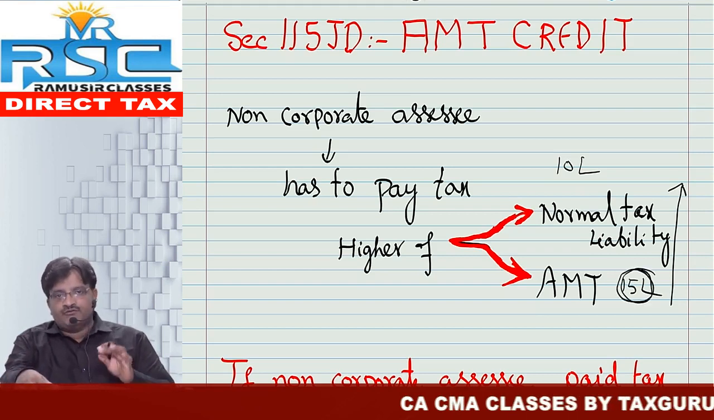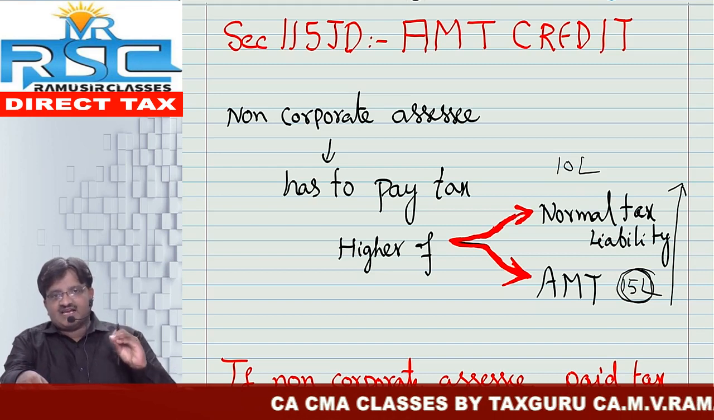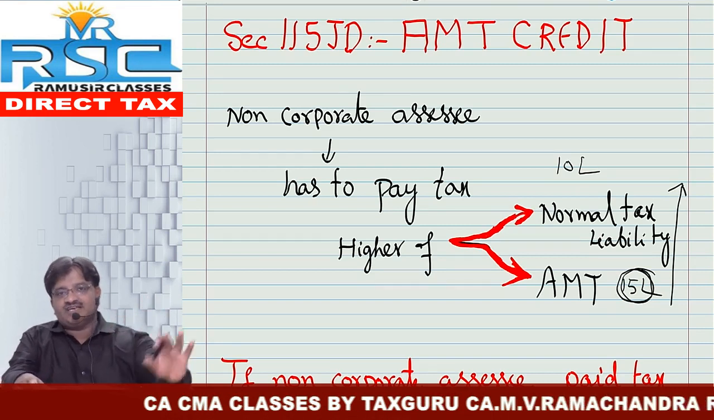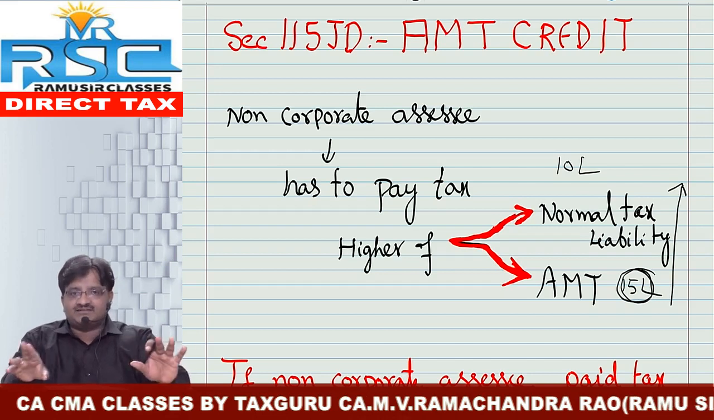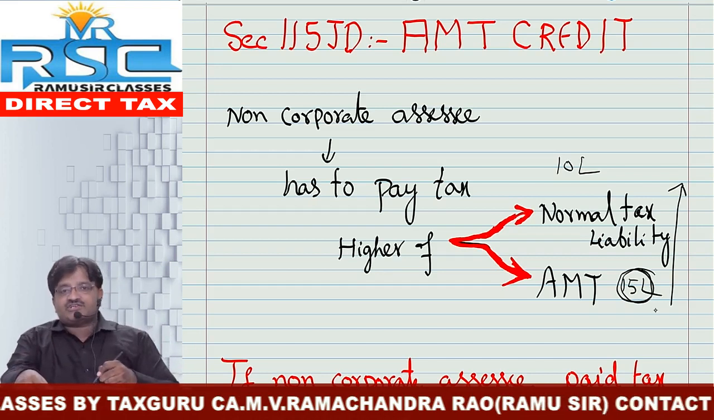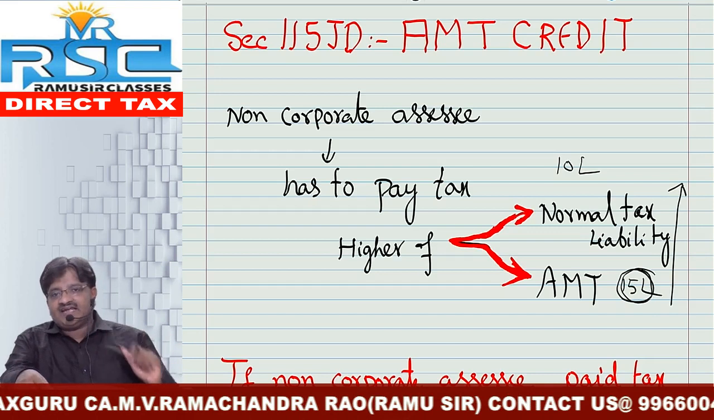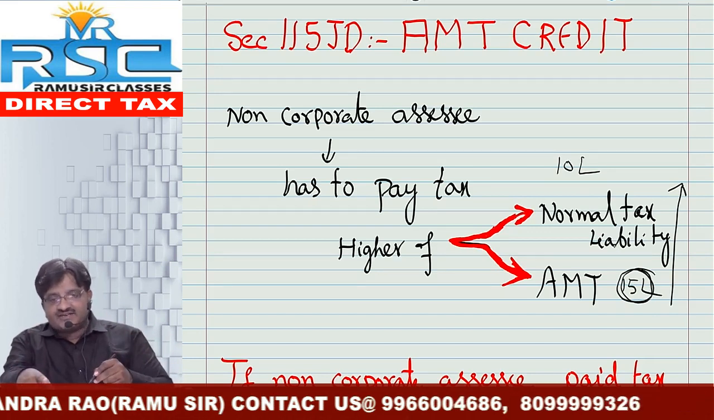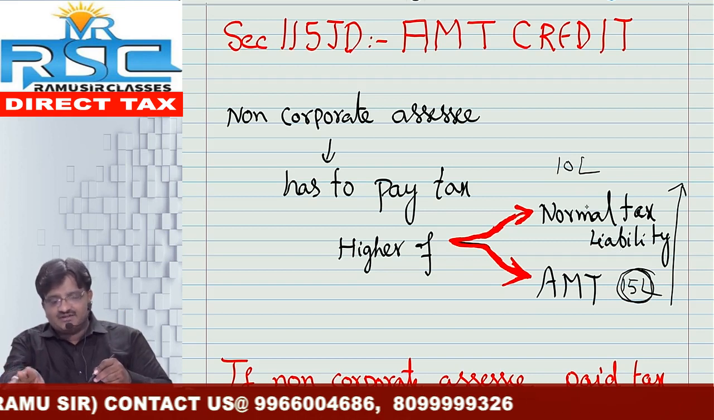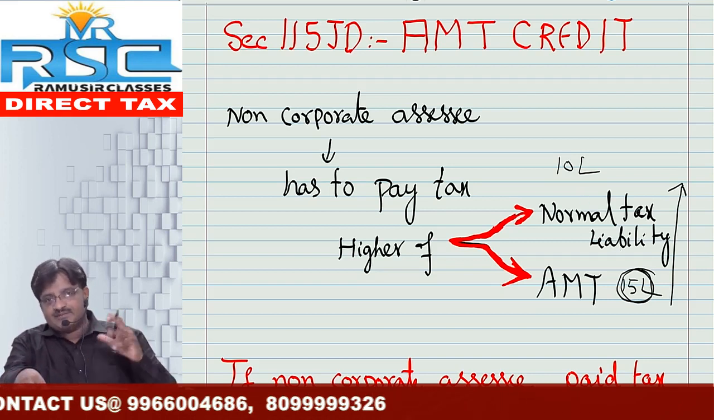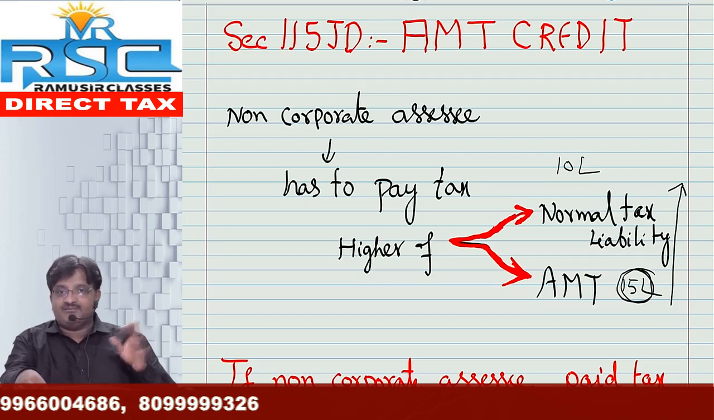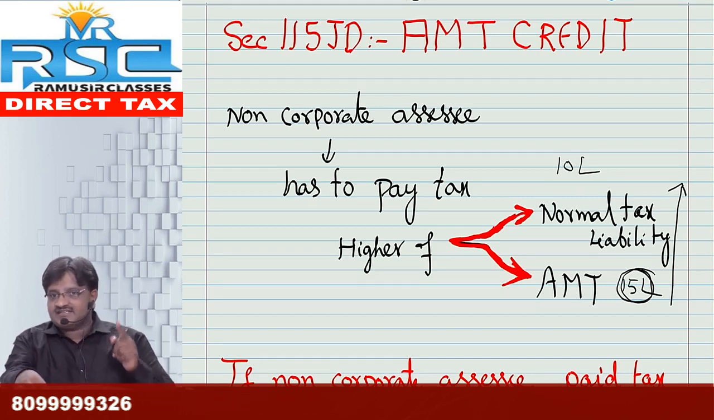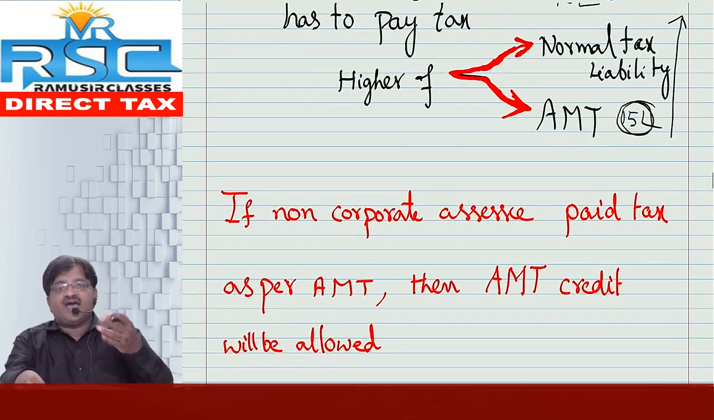Friends, mentally, psychologically, physically, emotionally, spiritually, you decided to pay 10 lakh. But the lawmaker asked you to pay 15 lakh, means 5 lakh extra they asked you to pay. I repeat, everyone, please follow. You committed to the normal tax liability, that is 10 lakh, but the department did some magic and asked you to pay AMT, that is 15 lakh. That means they forced you to pay 5 lakh extra. Don't worry, the 5 lakh I will give as a credit, that is called AMT credit.